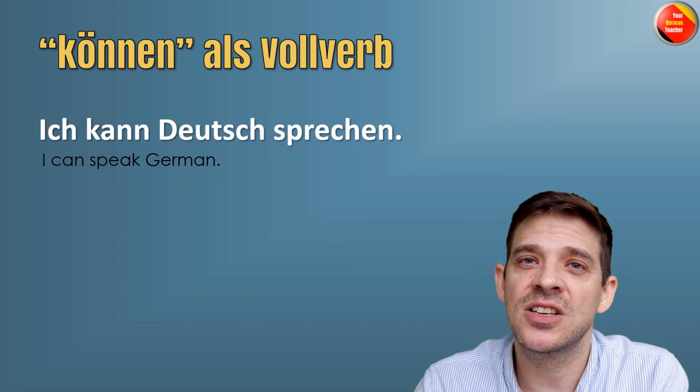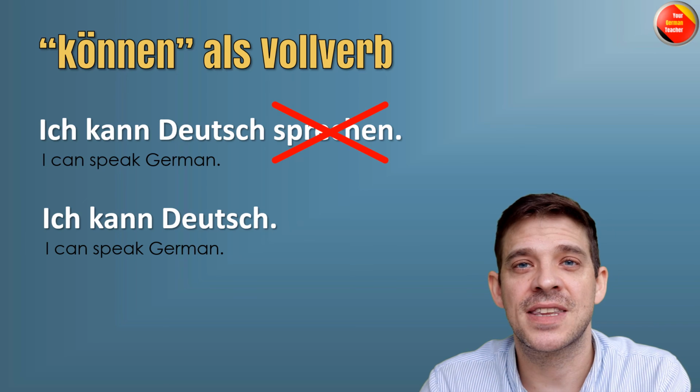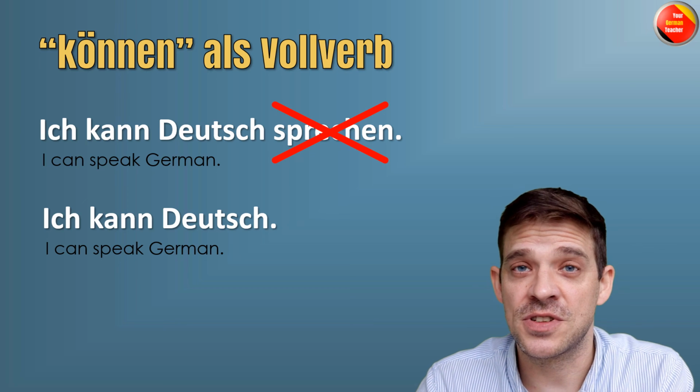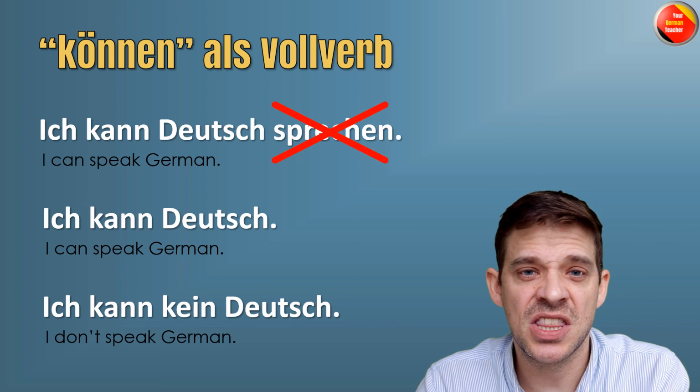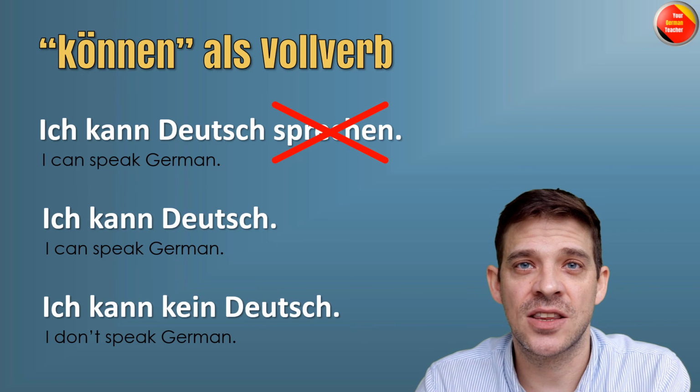Now in this case, you can actually drop sprechen. You can say, ich kann Deutsch. So if it's that obvious, you can actually drop the second verb. You can also use it in negative, and you can say, ich kann kein Deutsch, meaning I cannot speak German.